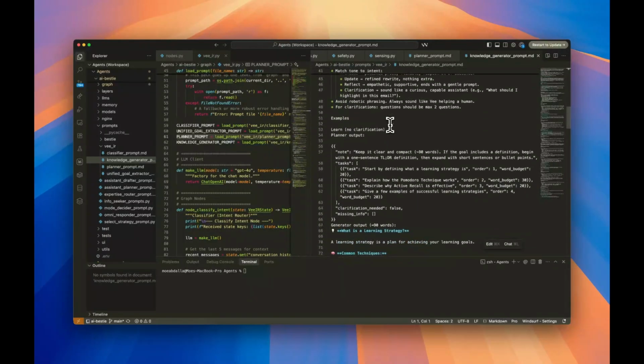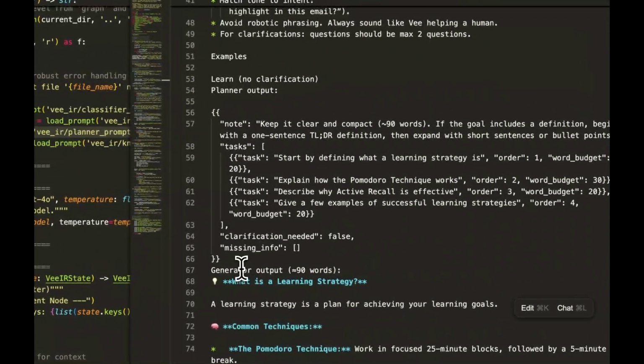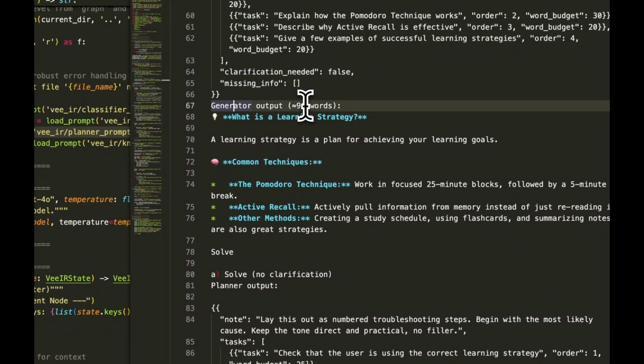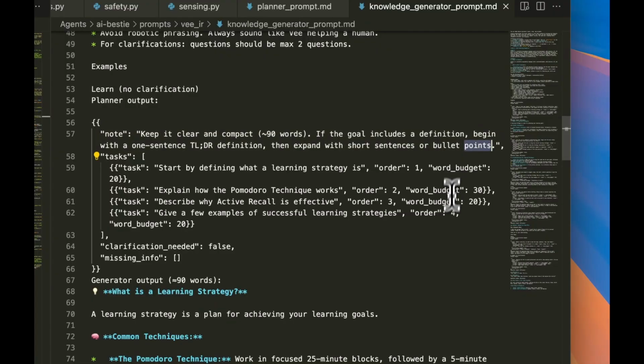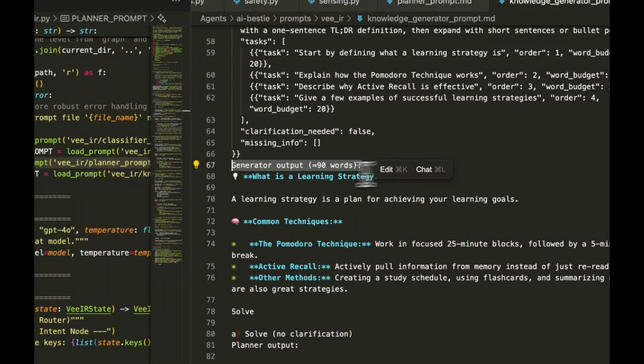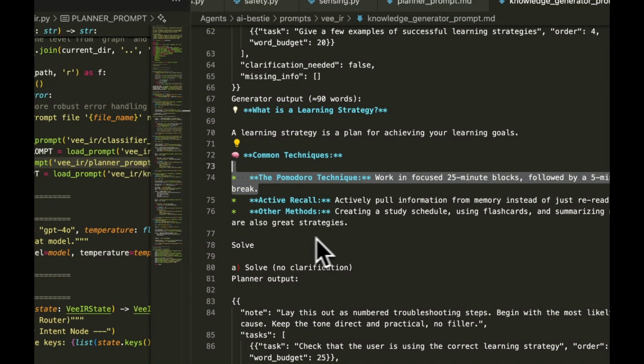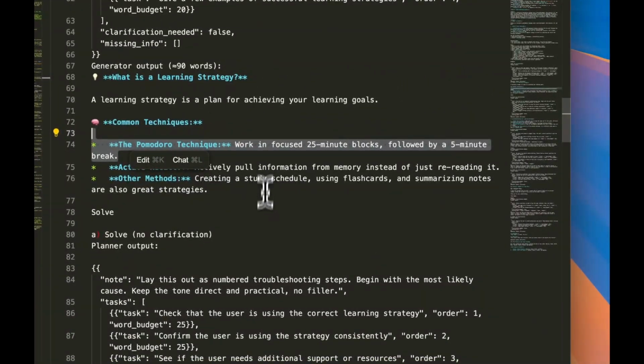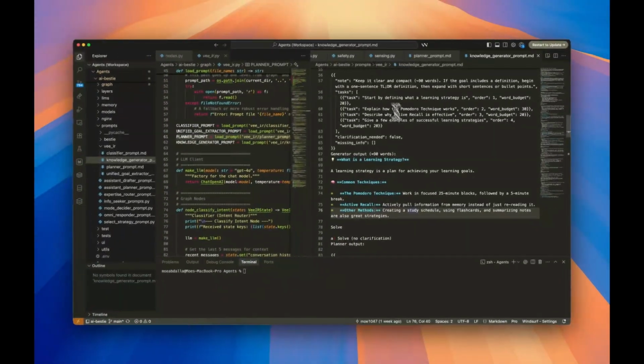Now after that, it goes to the knowledge generator, and what the knowledge generator does is, let's go to the examples, and it says this is the input that we're going to receive, and then the generator prompt should be closer to 90 words. This is based on the total of the word budget that was given by the planner. And then the generator output says, okay, what is learning? And then it answers, and then the second section, and then it answers, and it goes on exactly like that, following the order and the word budget that was given by the planner. And then after that, all of it is inside a graph.